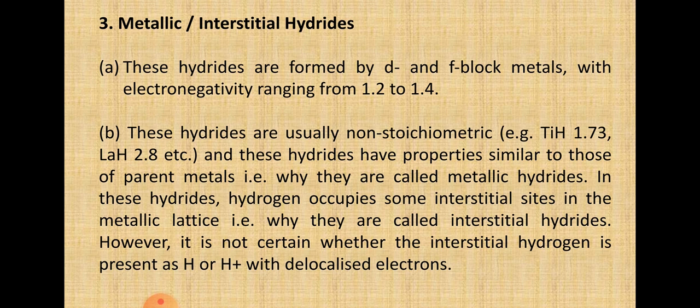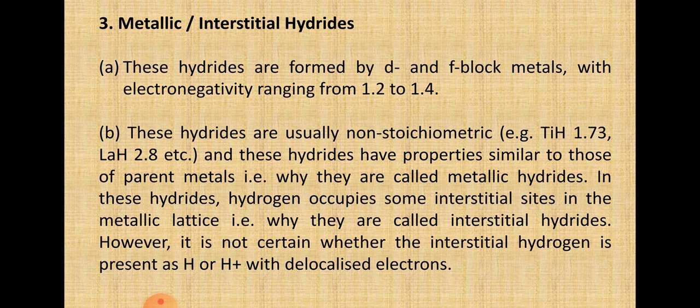Let's move on to metallic or interstitial hydrides. These are also known as non-stoichiometric hydrides. S for ionic, p for covalent. Now let's see what is coming in metallic hydrides. Many transition and inner transition elements, means d and f block elements, form metallic hydrides, and the transition elements of group 3, 4 and 5 form metallic hydrides.